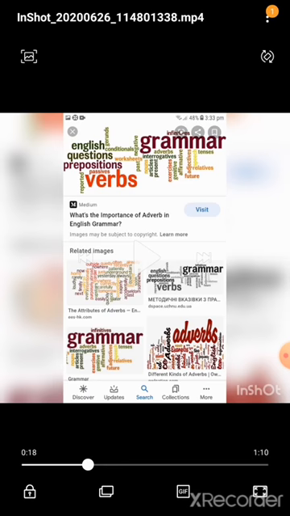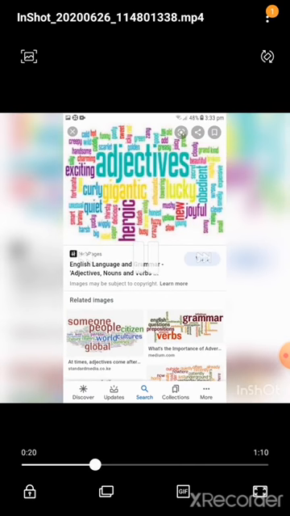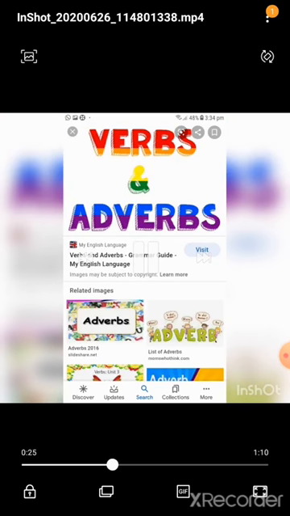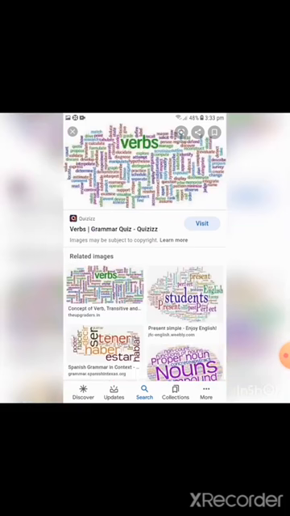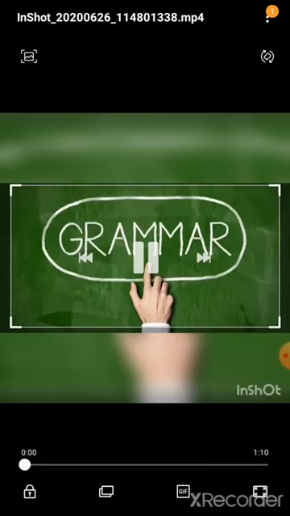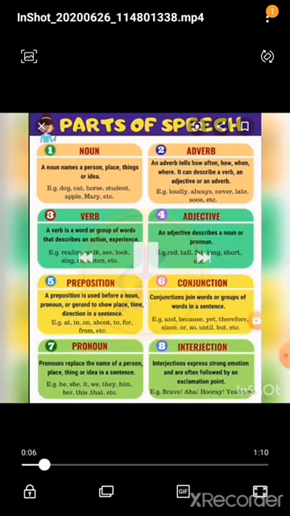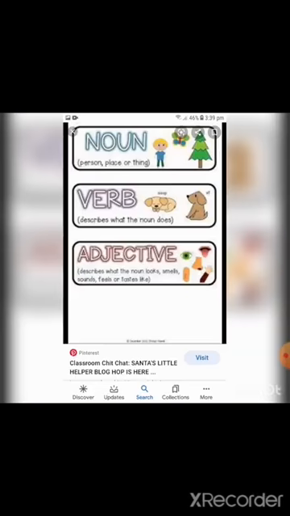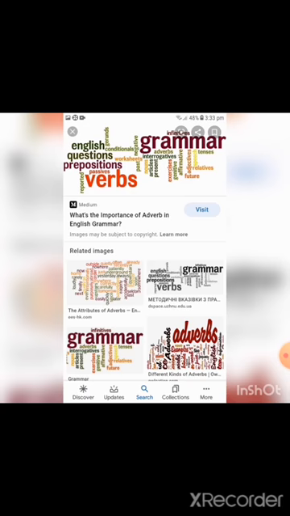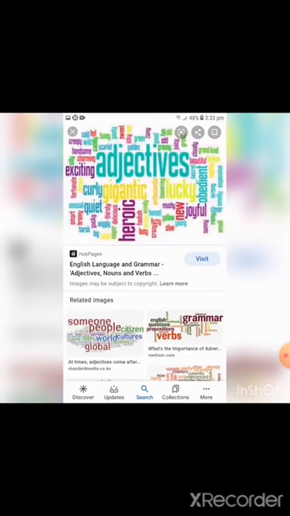Next one, adjective. Adjective is a very interesting thing because it qualifies a person, place or thing. A little bit clearer, adjective qualifies the noun. Adjectives give a little bit more extra description regarding the noun, that is called the adjective. For example, Rohan is a smart boy. This is a big hall. It is a round ball. The green parrot is flying.